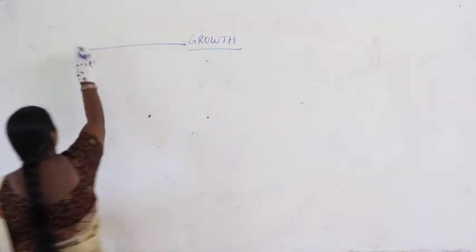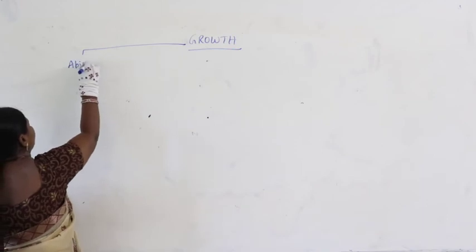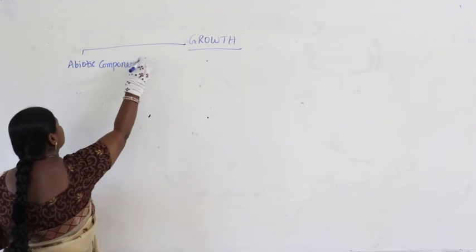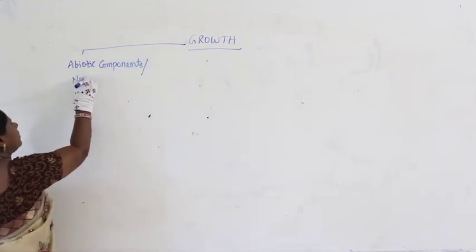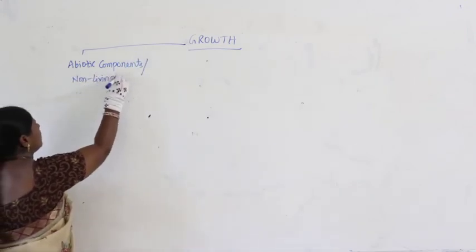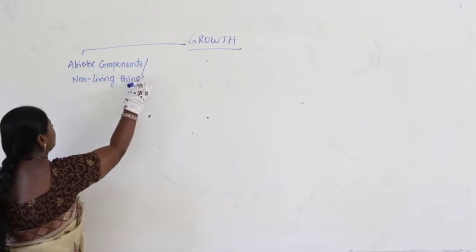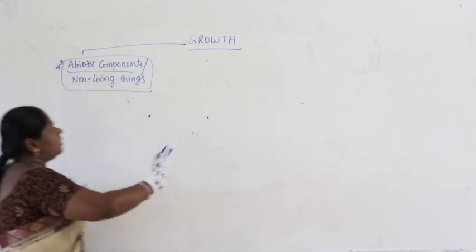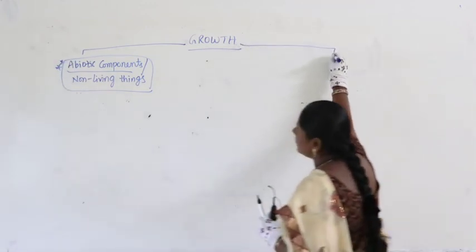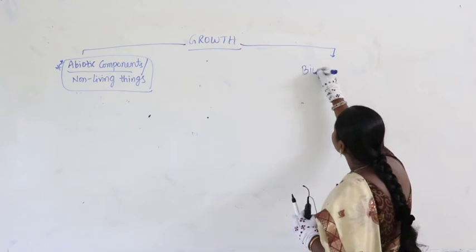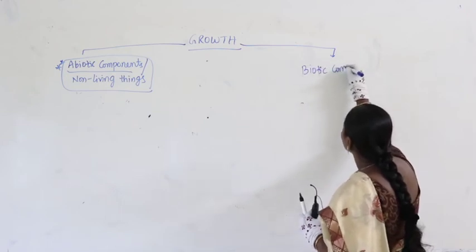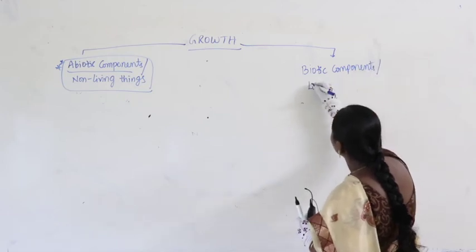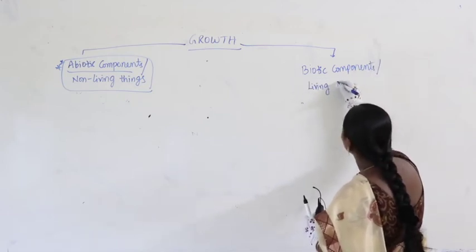So, abiotic components are called non-living things. Now, what is the other category we can study? Biotic components are called living things.